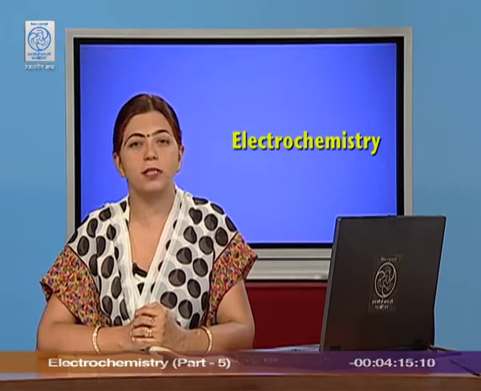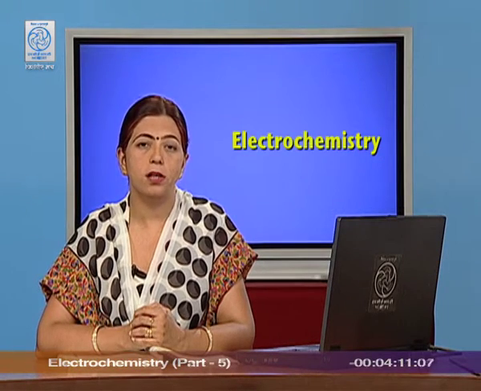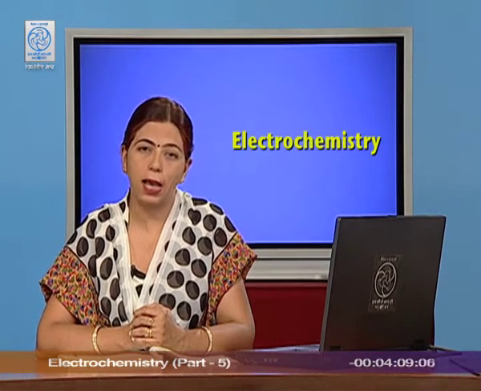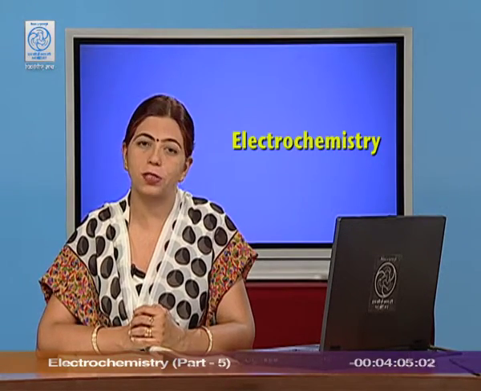So now I hope it's very much clear why corrosion is included in the lesson electrochemistry, because actually it is an electrochemical phenomenon and there is a development of anode and cathode on the iron article or any other metal surface. The next application of the electrochemical phenomena is the cells and the batteries.